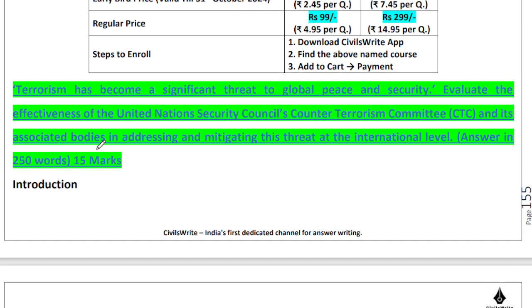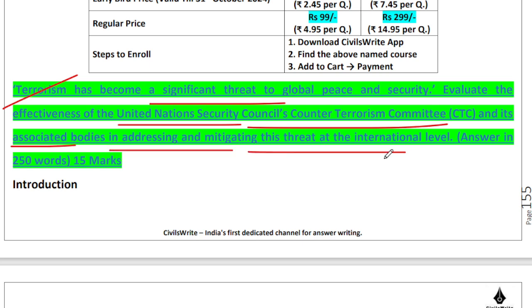Moving ahead to the next question. Terrorism has become a significant threat to global peace and security. We need to evaluate the effectiveness of the United Nations Security Council's Counter-Terrorism Committee and its associated bodies in addressing and mitigating this threat at the international level.